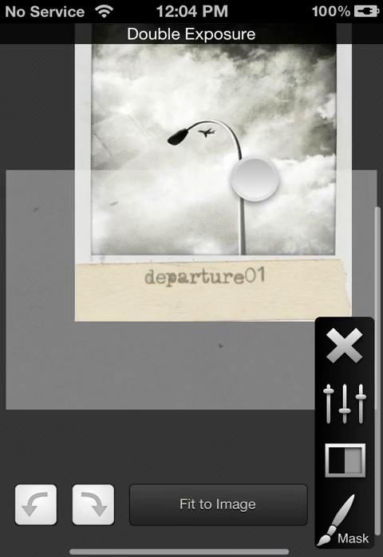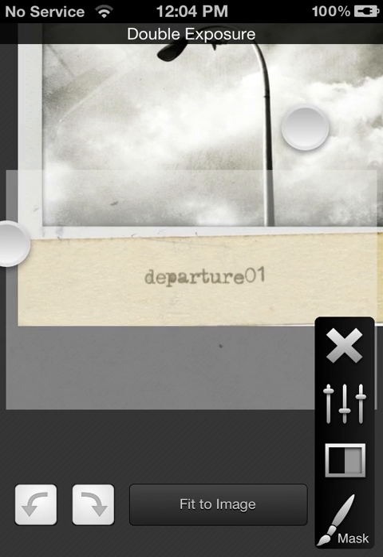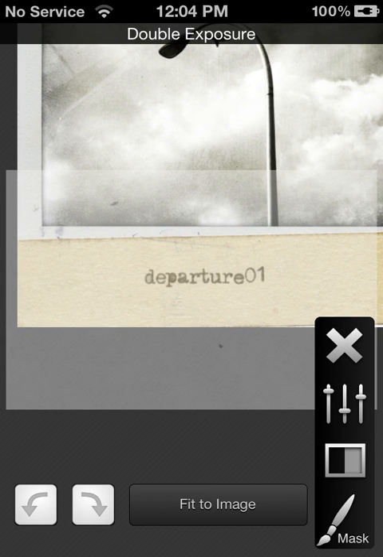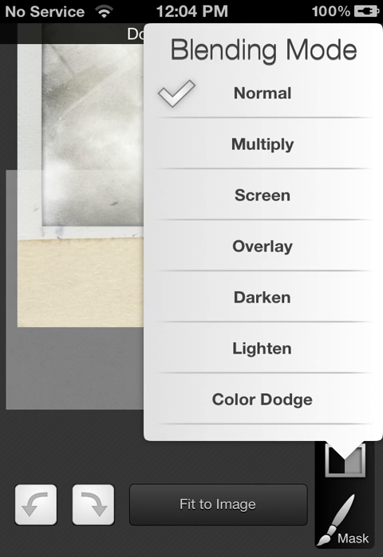And you can see here now I can adjust my image and move it wherever I want. That's where I want to put the departure. And right here on the right side under the X are what look like level indicators. They're actually blending modes. And I'm going to choose multiply. You can experiment with all these other blending modes, but multiply worked for me in this case.